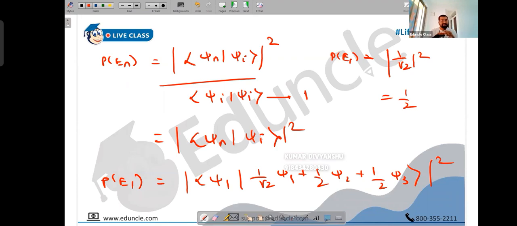And I think you're smart enough to tell me the next two answers directly without solving them. What is the answer? 1 by 4, and 1 by 4, and 1 by 4. Basically, it's the square of the individual coefficients, people. That's what you get because you got psi 1 into 1 by 2. Next time you'll have psi 2 into this. Next time you'll have psi 3 into this. And then you'll have the square. That's it. It's just the coefficient square, people.